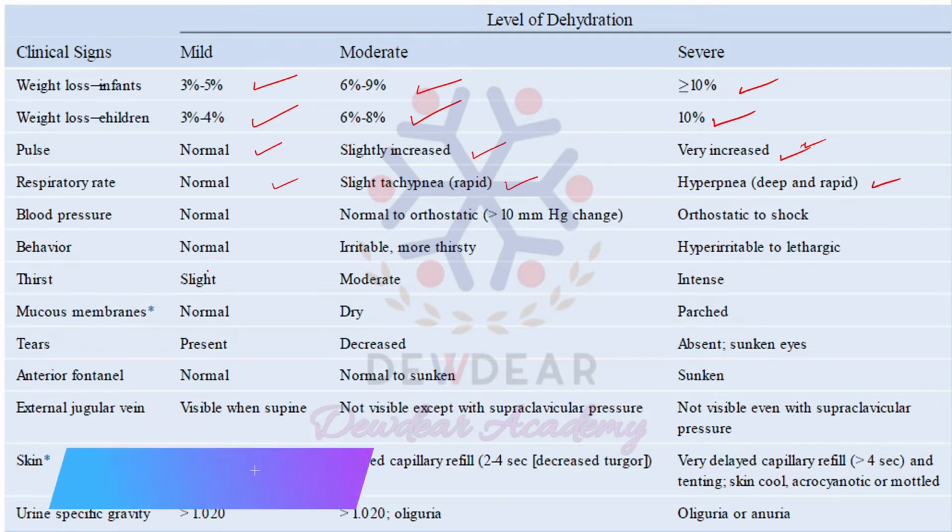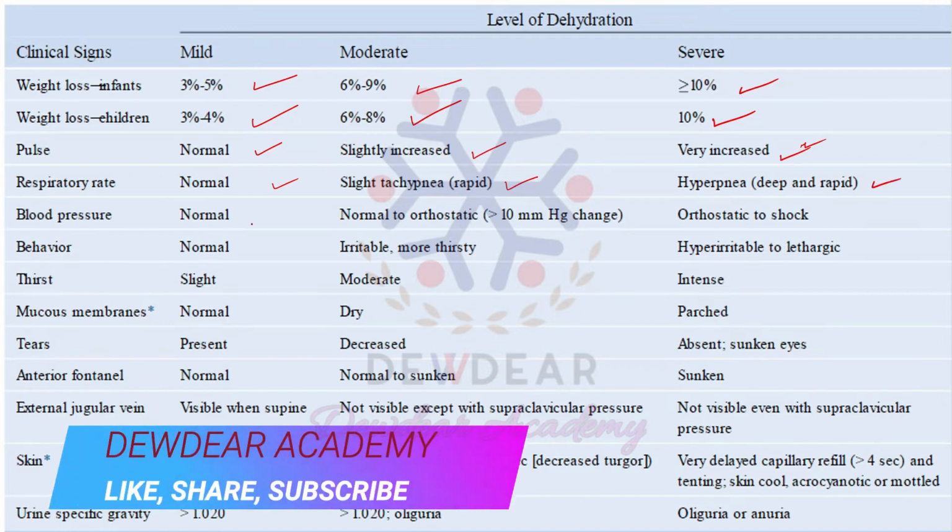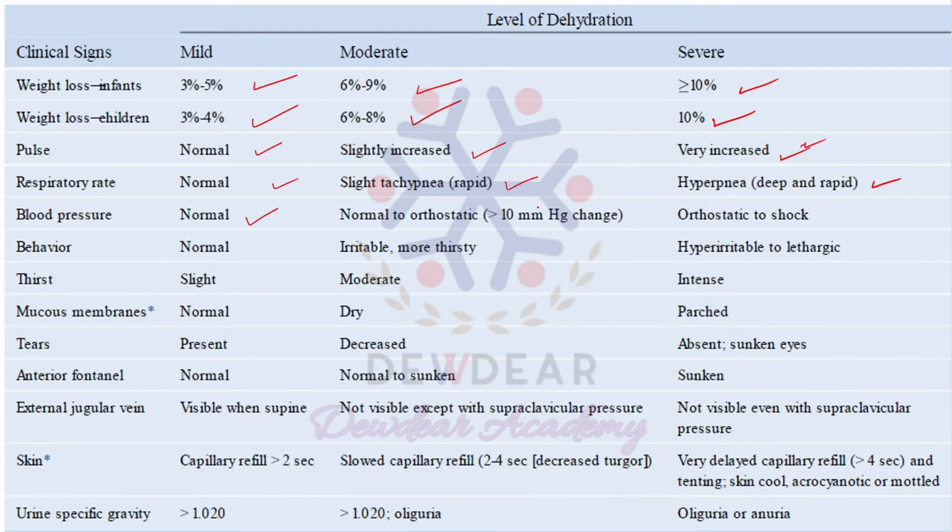Then regarding the blood pressure, it is normal for mild dehydration, normal to orthostatic in moderate dehydration, and orthostatic to shock may occur in severe dehydration. The next is behavior. It is normal in mild dehydration, and the infant will be irritable and more thirsty in moderate, and hyper irritable to lethargic in severe dehydration.